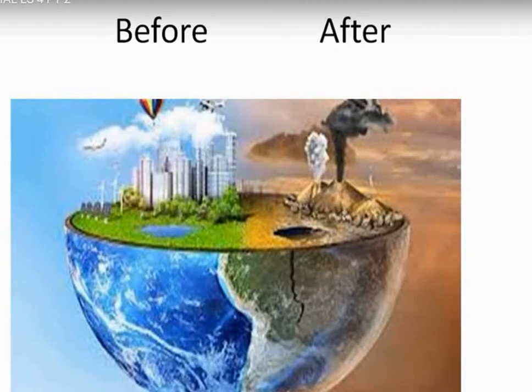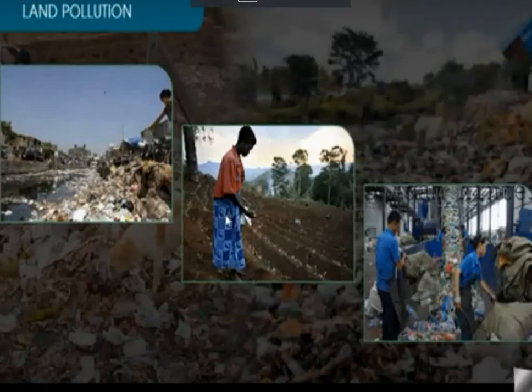Okay? Yes. Now we will learn about land pollution. Land gets polluted due to various human activities children. Human beings only make the land polluted. What are those things? How can he pollute the land? Yes children. Throwing garbage in the open area. That is also a reason for land pollution. Then overuse of chemical fertilizer.